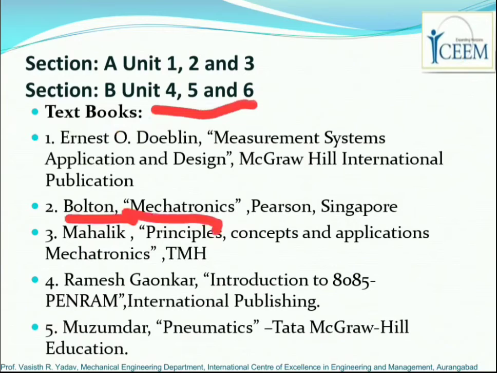You can also refer to Principles, Concepts and Applications of Mechatronics by Mahalik. That is also a good book. For units 4 and 5, I have mentioned books there. You can study them, they are also good ones.